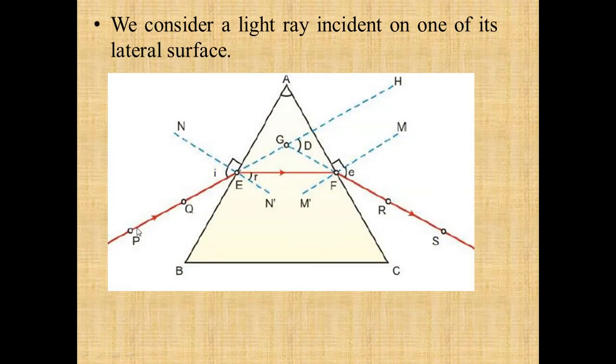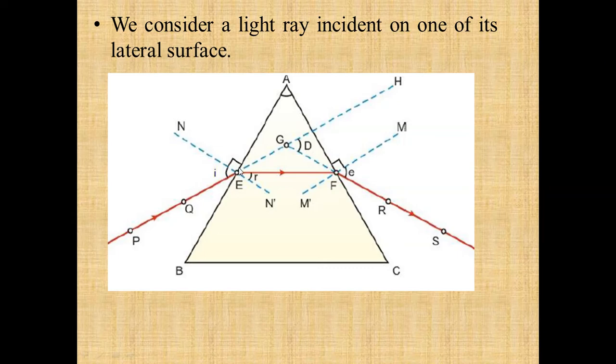Now consider an incident ray PQ. When it strikes, what happens? This is the angle of incidence and this is the normal. Since the medium is changing from rarer to denser, it will start bending towards the normal. In the prism, it will travel in a straight line since there is no change in medium. Again at this point F, when you draw a normal, since the medium is changing from denser to rarer, it will bend away from the normal.